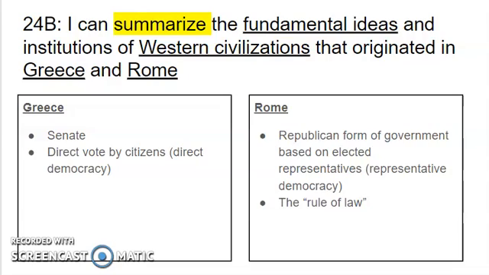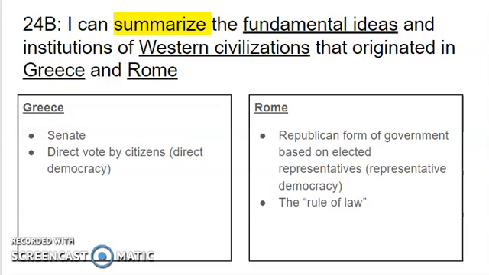The second idea from Greece was the direct vote by citizens. This form of democracy is called a direct democracy. The citizens literally and directly vote on each law that they want to pass. So the idea of a direct democracy came from Greece.